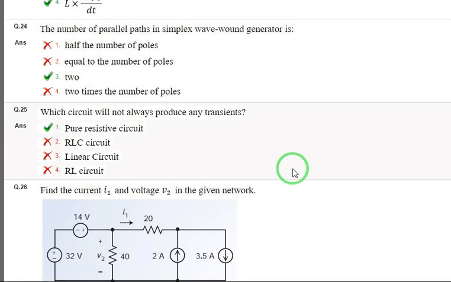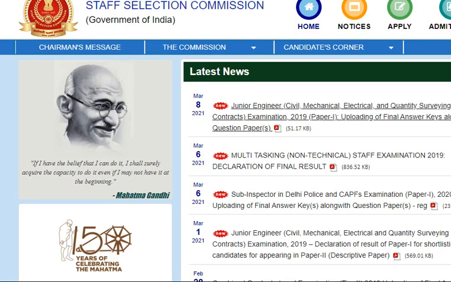So this is a very recent update regarding SSC Junior Engineering. For Paper 1, the final answer key along with the question paper has been uploaded on the official website. This is the official website, ssc.nic.in. In the latest news, you have to click on the first link. After that, there will be a link for the SSC JE Paper 1 answer key along with the question paper. You have to click on that and enter your roll number, which will be on the hall ticket. You might have forgotten the password; the password is nothing but the date of birth.